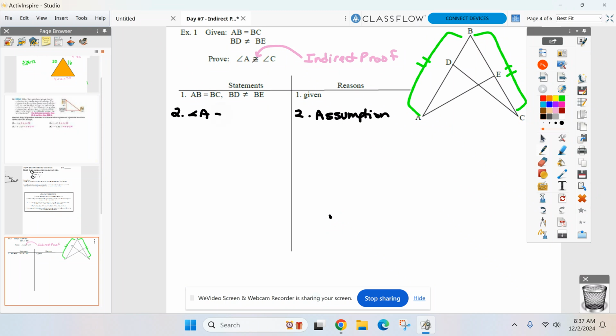Angle A is congruent to angle C. We're going to assume that's true, and I want you to watch what happens, because this is going to lead us down a real dark place in geometry, assuming that is true. Mark it now. We wrote it down. We're assuming these two angles are congruent. It's going to lead us to a bad place, kids. Watch where this leads us. Real bad place.